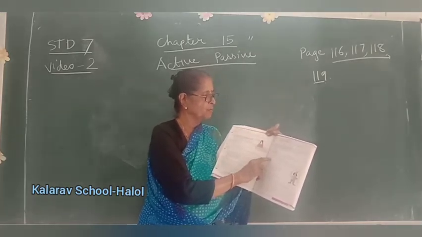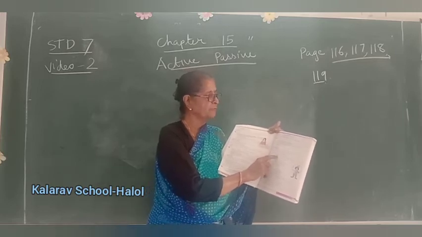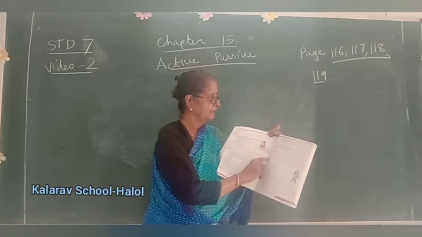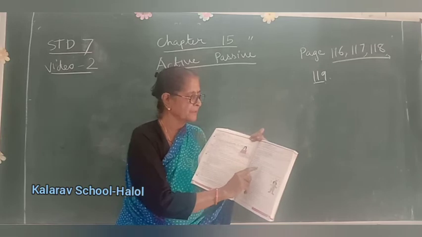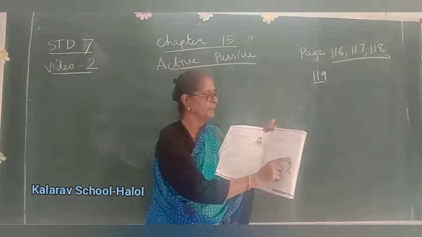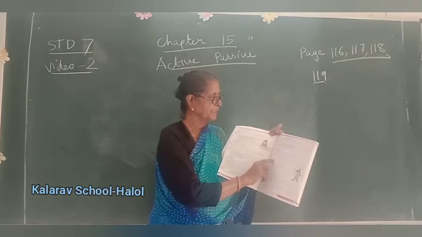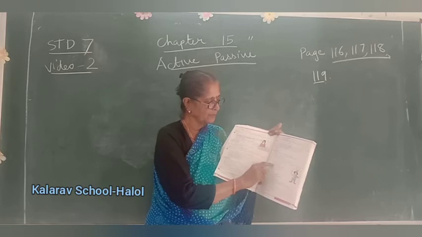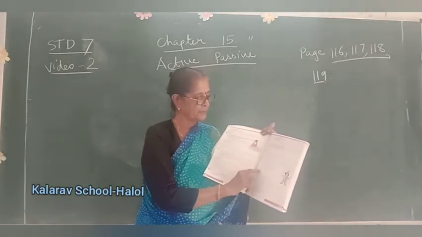Active voice: was, were plus ing form of the verb. Was driving, were carrying. Passive voice: was, were plus being plus past participle form of the verb. Was being driven, was being carried. Now change the sentences from active to passive. Here also I will give you all the answers.